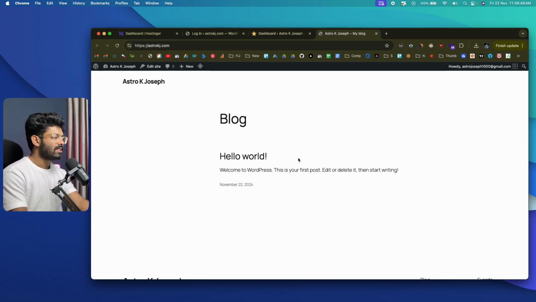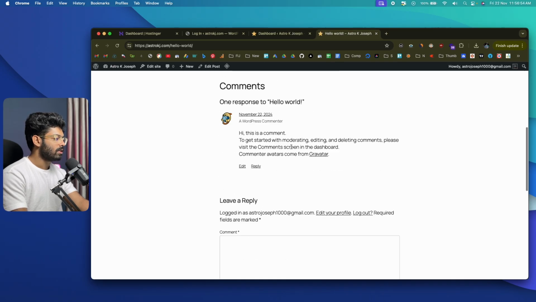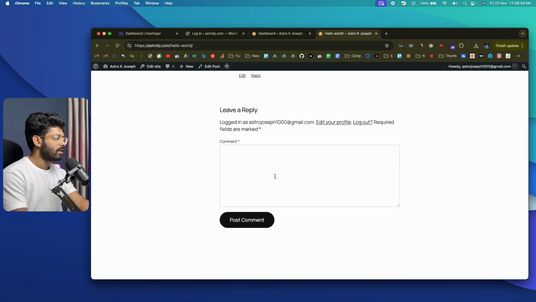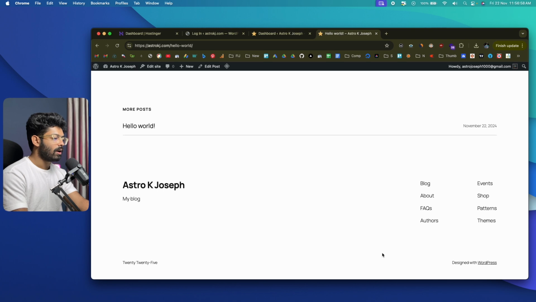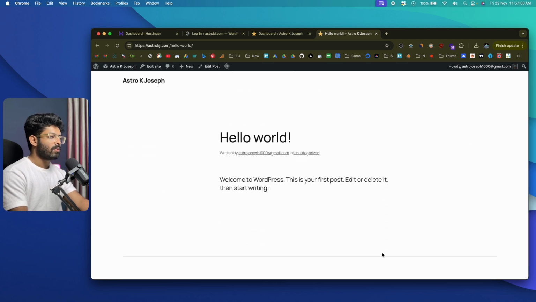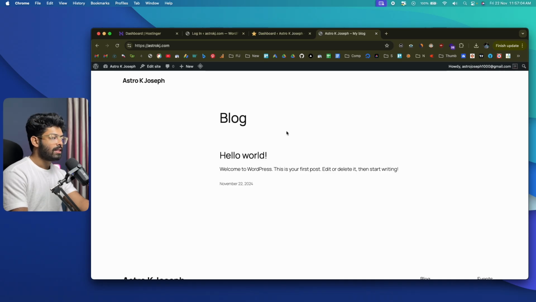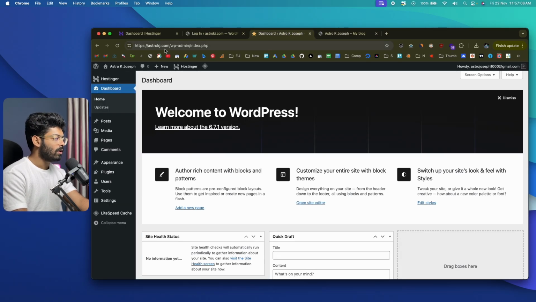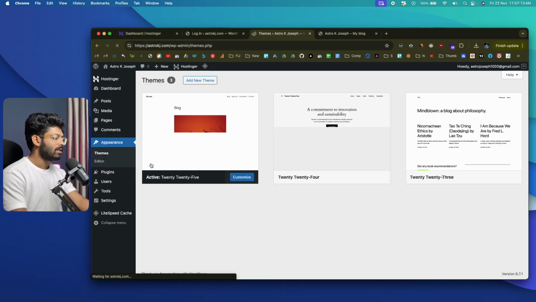And as of now, this is how our website looks. And if I click on a blog post, this is how the blog post is shown. So we have a comment form, and also a bunch of other options. And this website right here looks too basic and does not really look that appealing, right? So the next step is to change the entire look and feel of the website. And for that, all you got to do is to log into your WordPress dashboard and hover over this appearance section and click on the themes option.